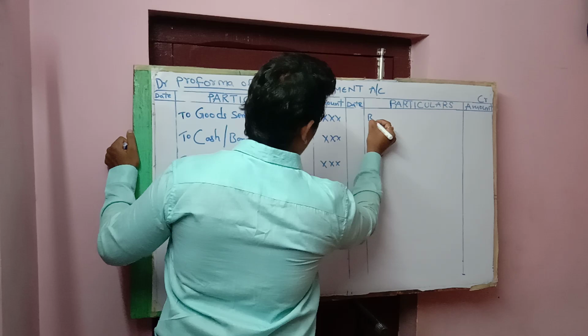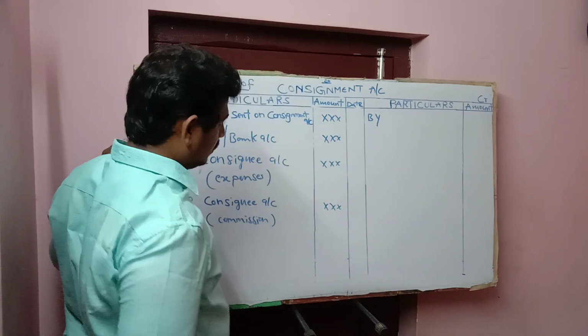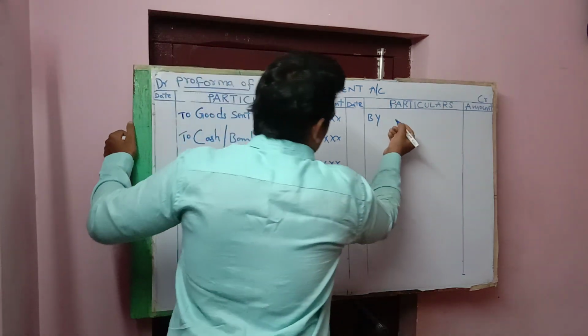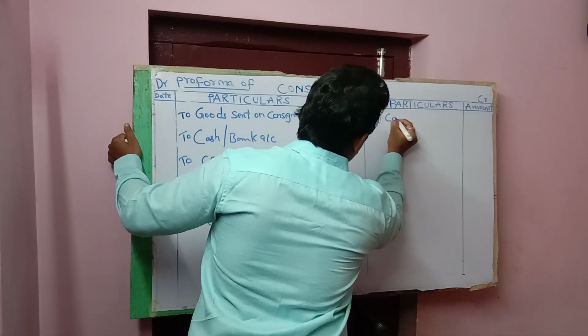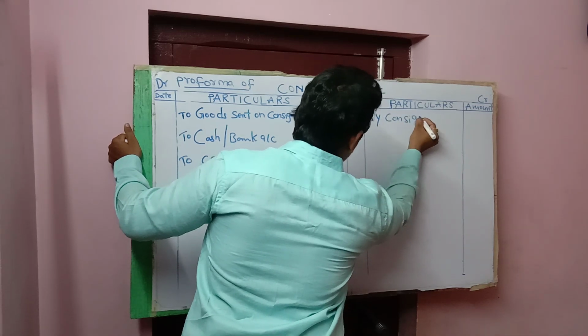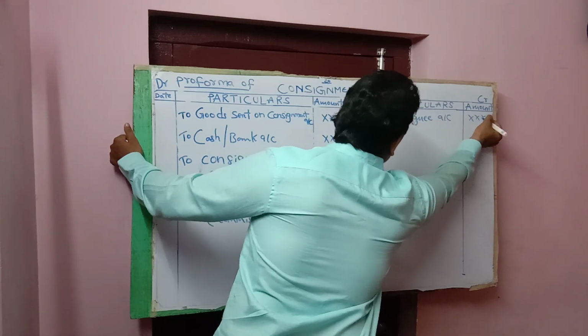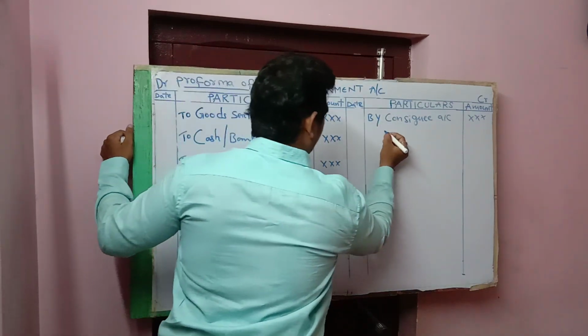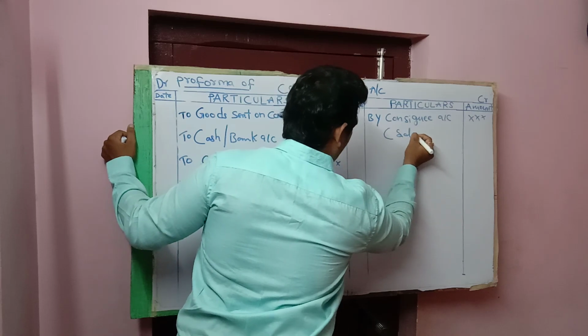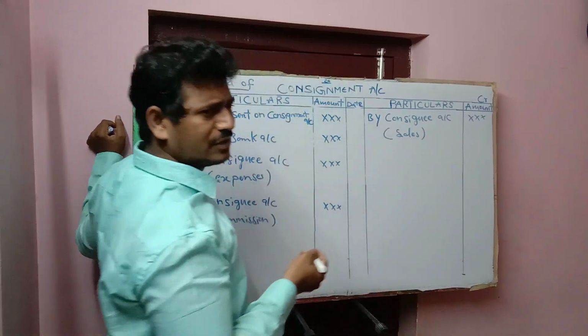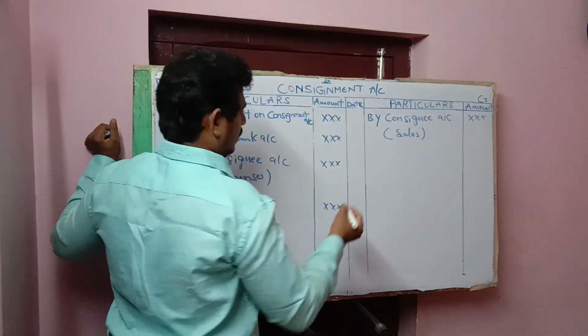In credit side, sales are made by consignee, so by consignee account, in brackets sales, or sales made by consignee.